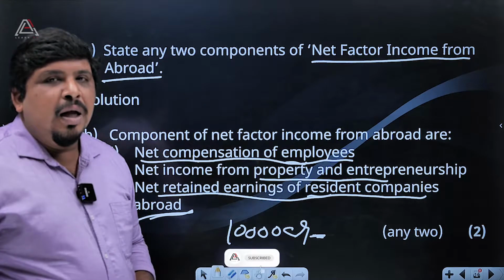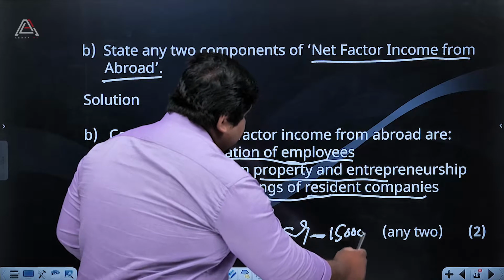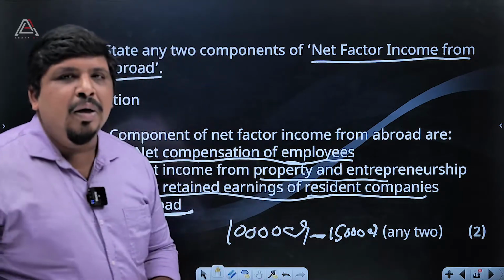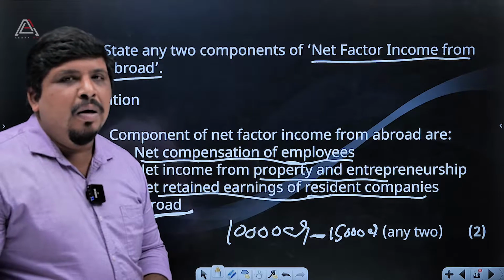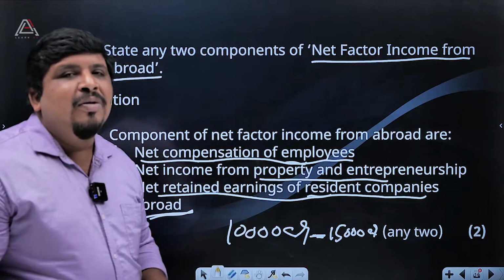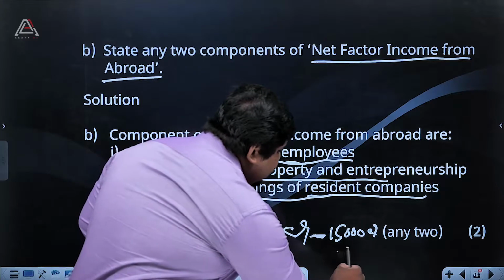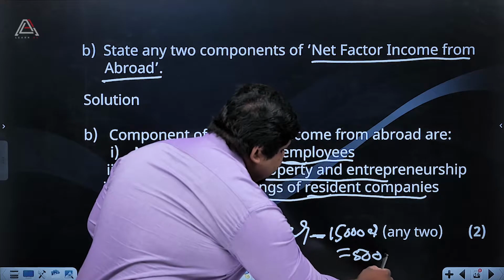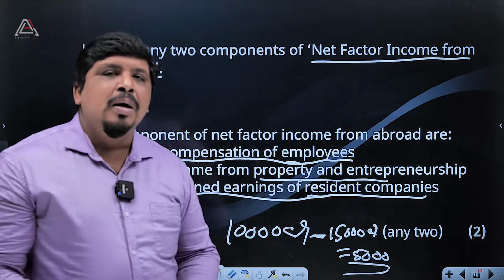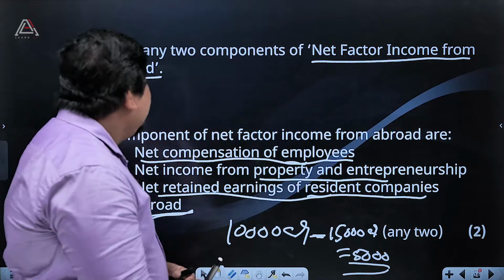The Infosys is generating 50,000 crores. They are working in the European continent, we can say that. Okay, 15,000 crores. It is not the actual figure, but an example we can say that. Then the minus figure, 5,000, can be added to our GDP. That is positive in the case of net factor income from abroad.